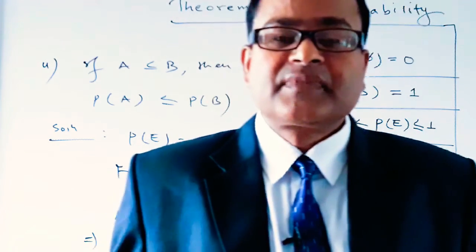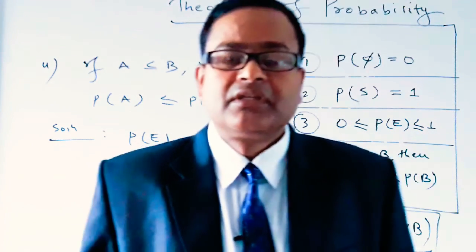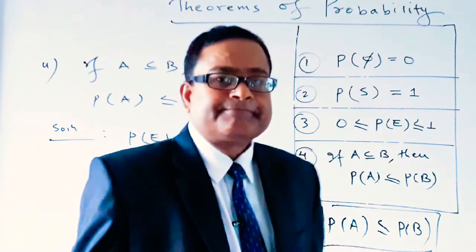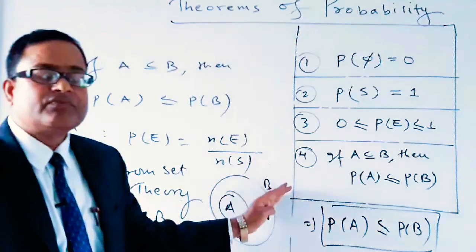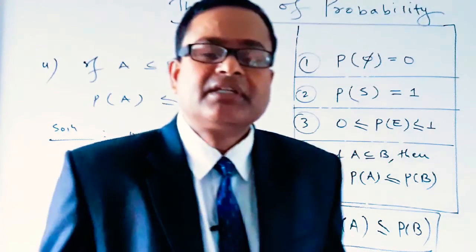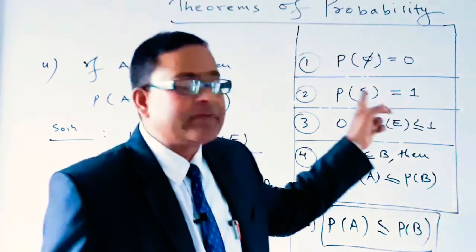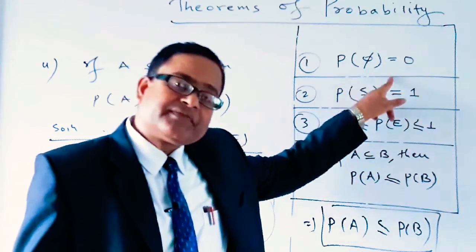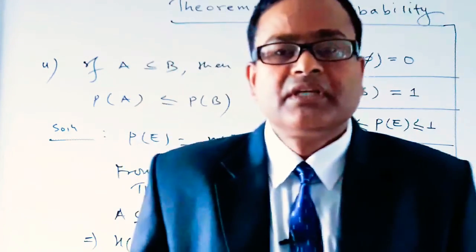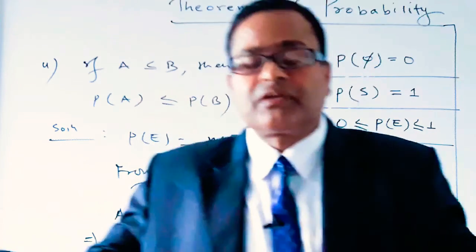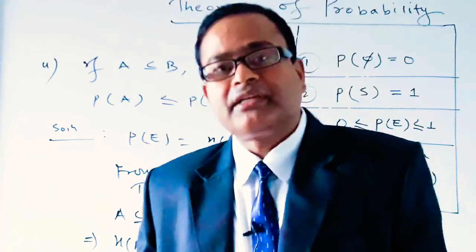So dear students, in this video we have discussed the four simple theorems of probability. The first theorem is the probability of an impossible event is always equal to 0. The second theorem is the probability of a sure event is always equal to 1.